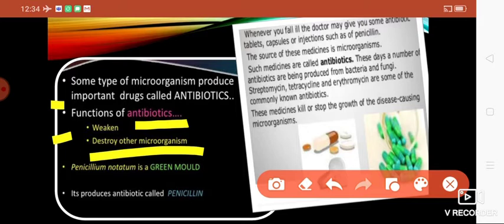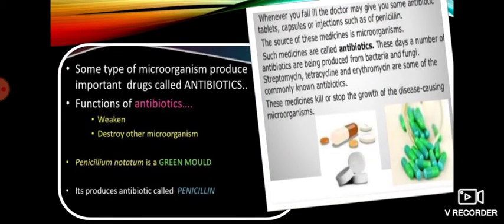Penicillium notatum is the broad spectrum antibiotic which we can get from green mold. Apart from that, there are different kinds of antibiotics like streptomycin, tetracycline, erythromycin, etc. These medicines will kill or stop the growth of disease-causing microorganisms.